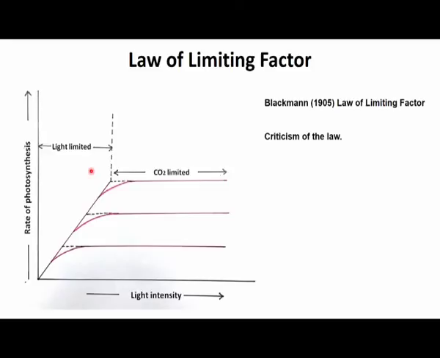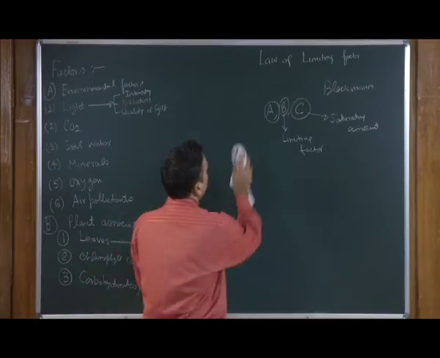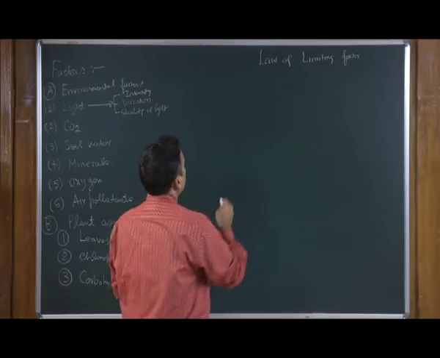So, this is just an example to explain what is meant by the law of limiting factor, but there are multiple criticisms of this law, which probably Professor Blackman could not understand at that point. One of the easiest criticisms was that imagine you are providing A and B and C in a saturating amount, even then you cannot ensure